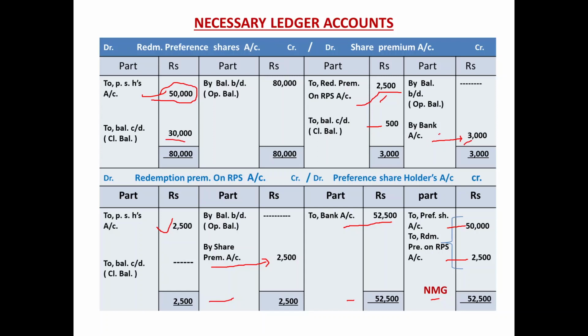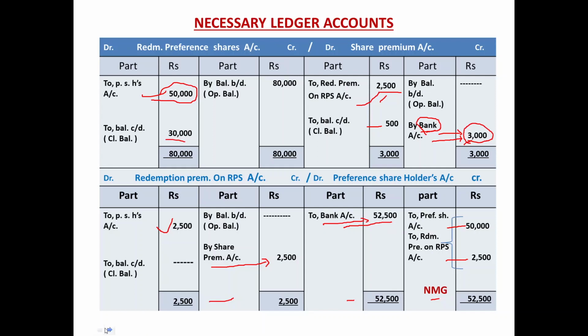Yes, we got this 3,000. The title is bank. So at the time of reporting the issue amount of 30,000, 30 plus this 3, we will record 33,000 in the fund flow statement due to the new equity issue. This premium has been received in cash. So 30,000 equity share issue plus 3,000 premium, total 33,000, we will report in the fund flow statement on the sources side. Preference shareholders account: the bank payment indicates 52,500.